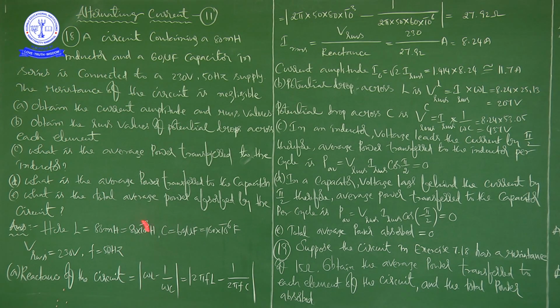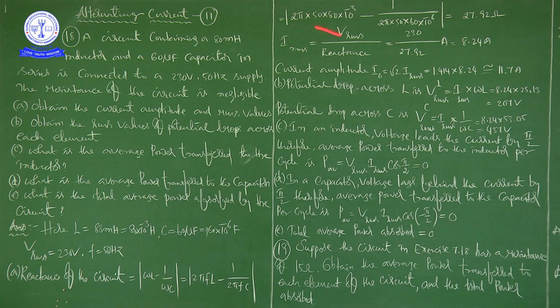Into L is 80 into 10 power minus 3, minus 1 by 2 pi into 50 into C is 60 into 10 power minus 6. Now we have to do this mathematical calculation. It will give us 27.92. Actually, here the value we are going to get is 25.13, and this will become 53.05.